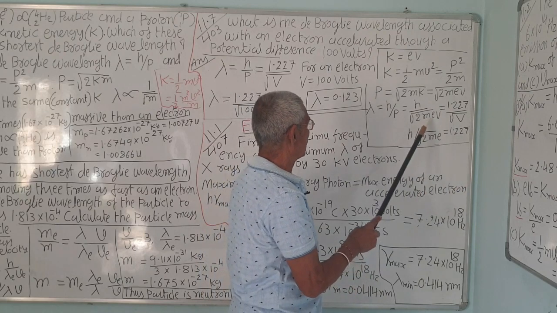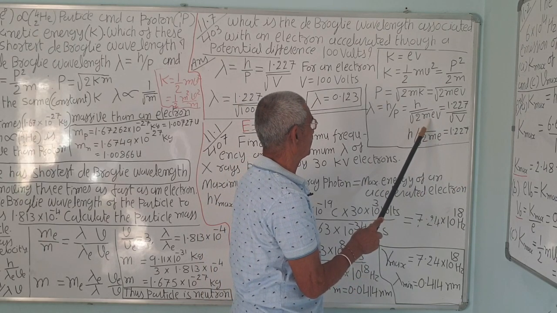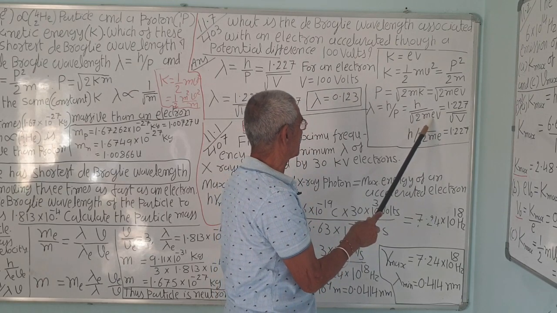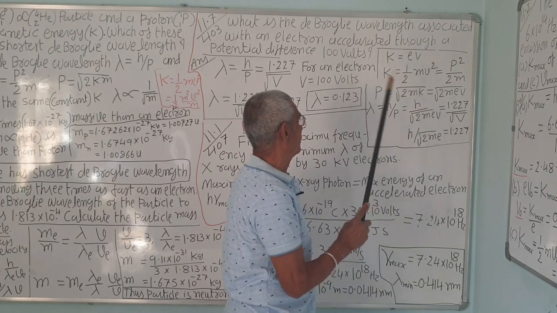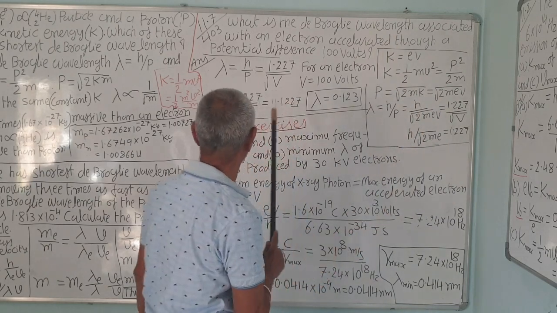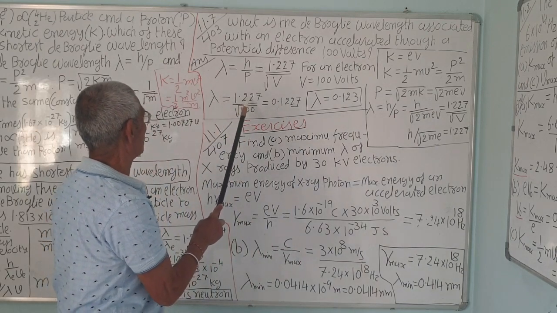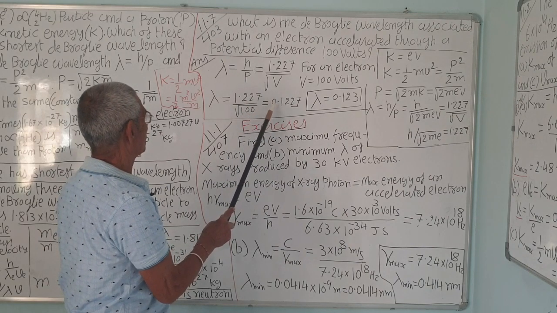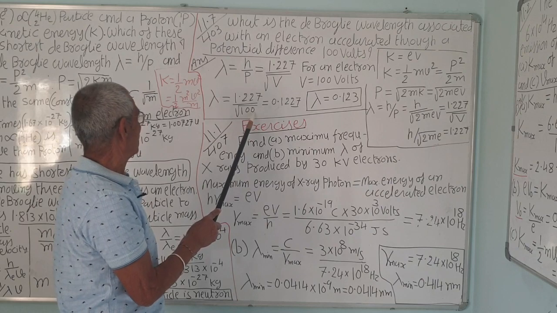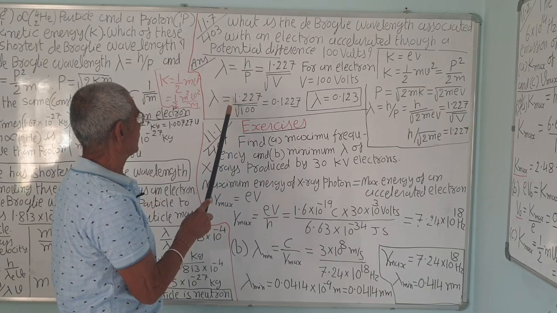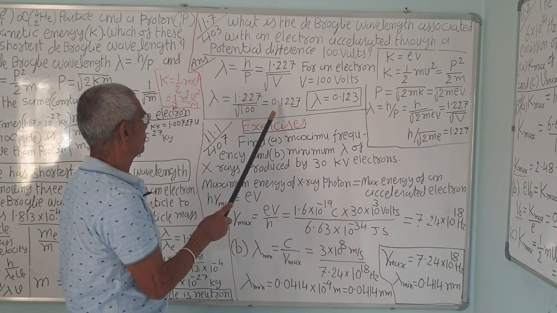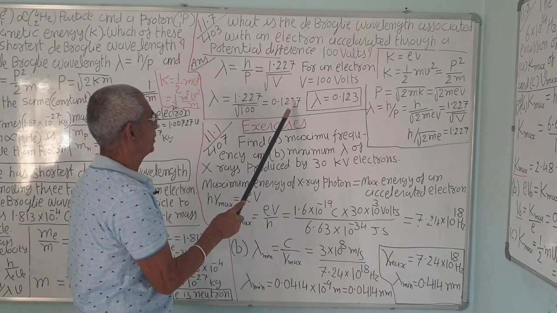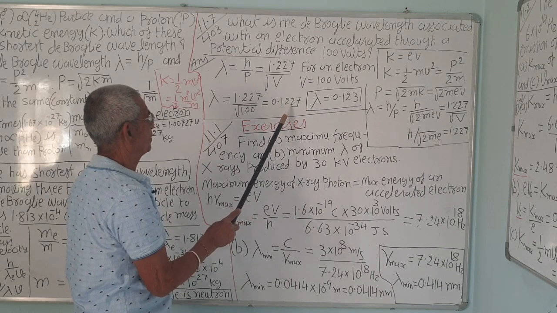If it is a proton, then you will have to take the mass of the proton, correct? The charge is the same in magnitude, the sign is different, but the mass will be different. So for a proton, the value will be different. For the electron only you can use lambda is equal to 1.227 upon under root 100. This is a very, very important equation. That is under root 100, which is 10, so divided by 10 the point shifts by 1, giving 0.1227. You can round off, that is 0.123, correct?